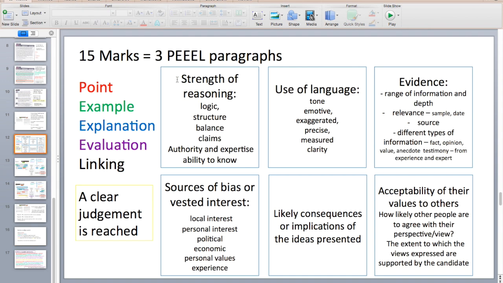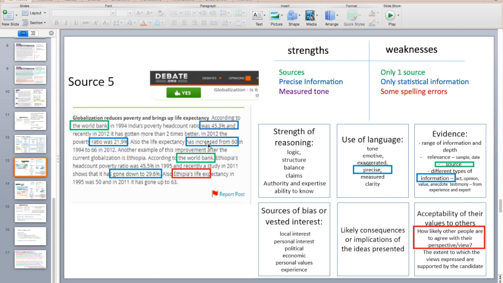In the mark scheme, the following things are listed as things that you could use to put your evaluation in. You can pause the video and read through them at your own leisure. I'm going to skip forward and have a look at what we can apply to these sources. Let's have a look at the yes column. You can say that their use of language is precise. You can say that they have used sources. You can say that they've used a measured tone.